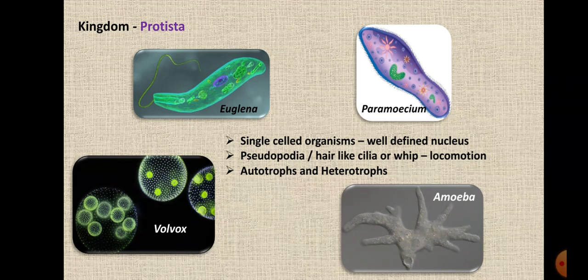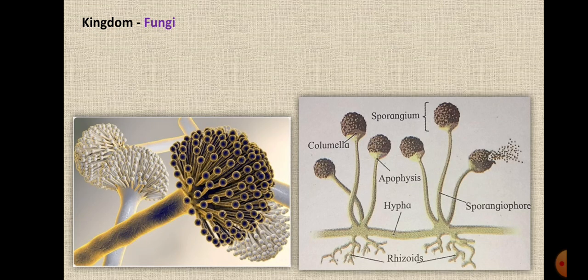So this is all about Protista, and the examples, as I had told you, volvox and euglena are autotrophs, paramecium and amoeba are heterotrophs. Okay, let's move on to next. The third kingdom is fungi.